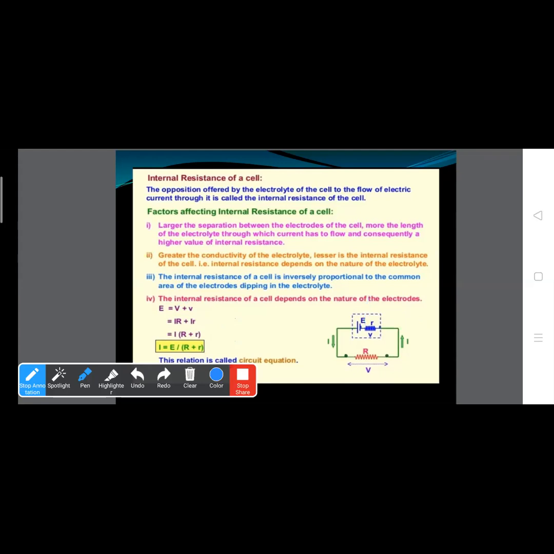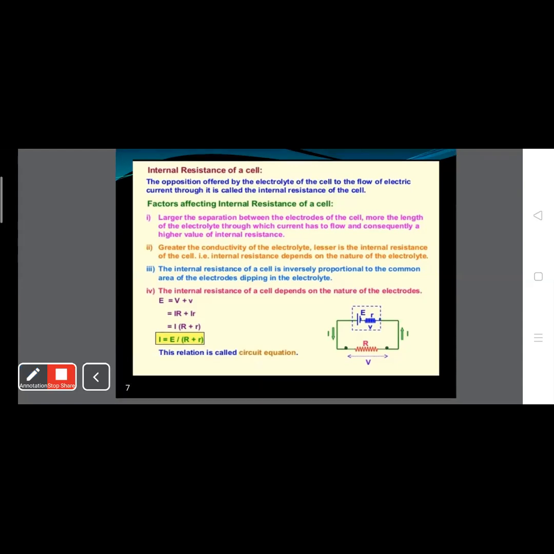The current flowing through the circuit is given by I equals EMF upon total resistance. Here E is the EMF of the cell, R plus small r is the total resistance, and small r is the internal resistance of the cell. We have already discussed that the internal resistance of the cell is always connected in series with the external resistance in the circuit. Clear? So the current flowing through the circuit is given by I equals E upon R plus r. This relation is called the circuit equation.